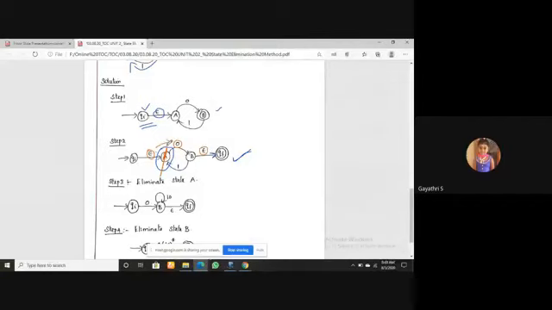This is one part. In this step, I'm going to eliminate A, so I want to connect QI to B only. How can I connect QI to B? First, let me check the path. One epsilon path is here and one more zero path is here. So epsilon concatenated with zero is zero. So from QI, zero is connected to B. This path is over.